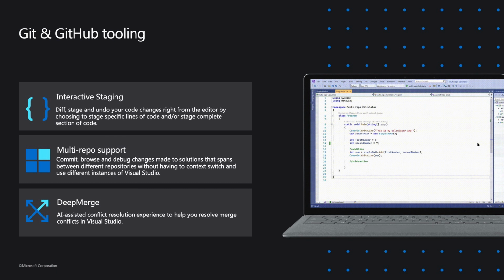One of my favorite features is the multi-repo support. As organizations start building out microservices and discrete services, and we want to start pushing those into separate repositories, it makes our debug experience much more difficult. We've got multiple instances of Visual Studio, one with the UI, one with the backend, one with the data access layer, and it becomes very difficult for us to bring those things together. With multi-repo support, we can bring multiple Git repositories into a single Visual Studio solution and work on those within an integrated development environment. Let's go and have a look.